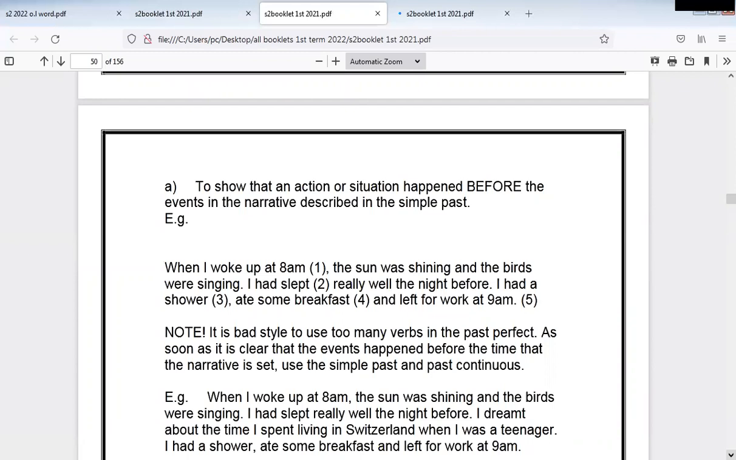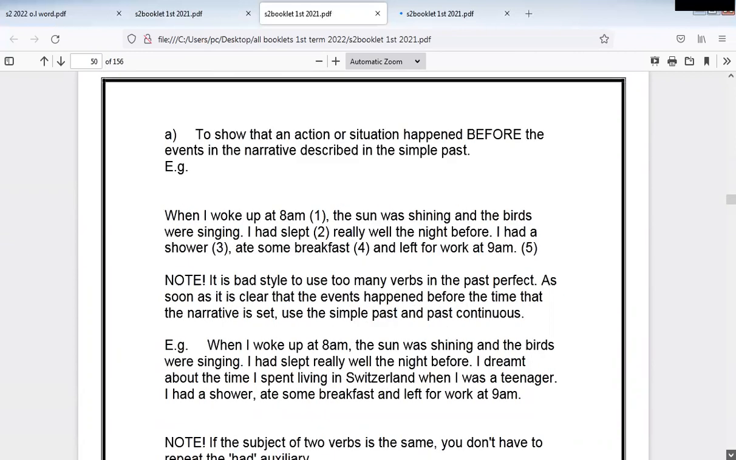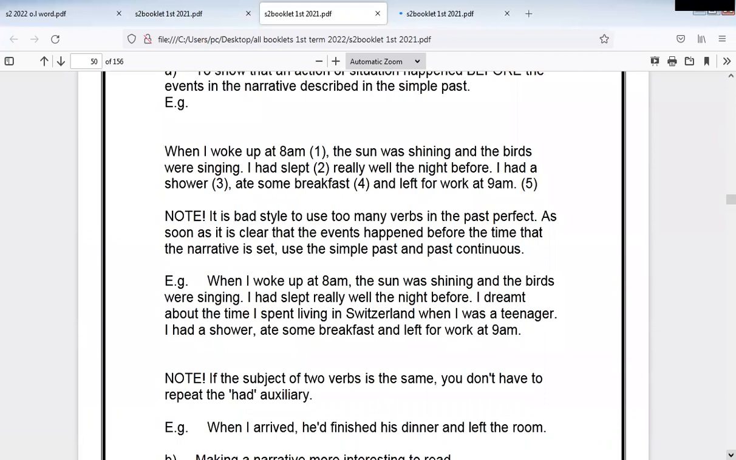described in past tense. For example, when I woke up at 8 a.m., the sun was shining and the birds were singing. I had slept really well the night before. I had a shower, ate some breakfast, and left for work at 9 a.m. So here they mixed three narrative tenses together: past simple, past continuous, and past perfect. So past simple and past continuous, and past perfect to describe something that happened before.